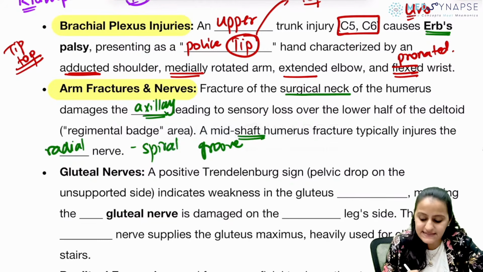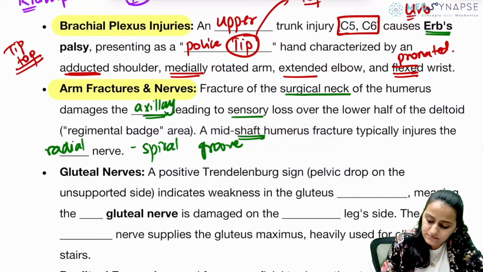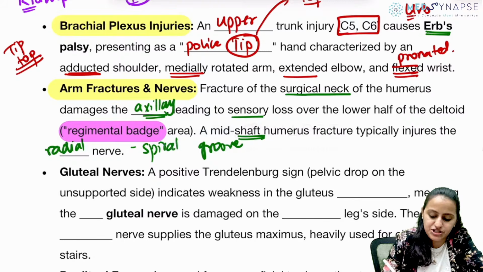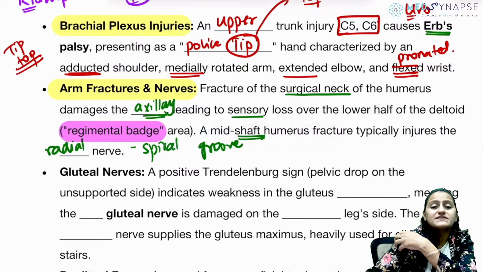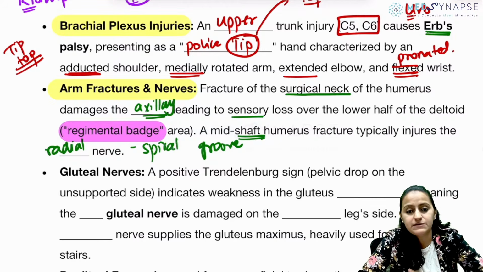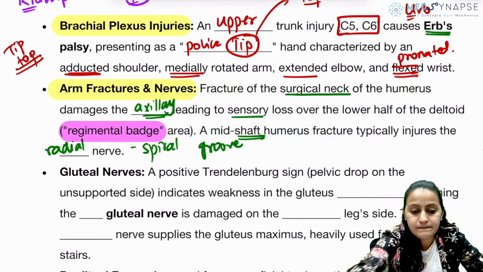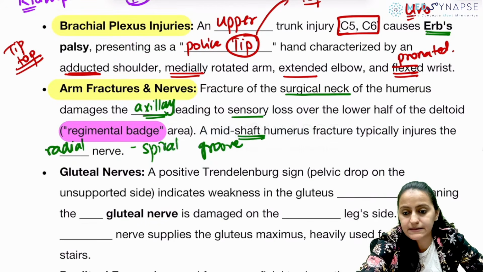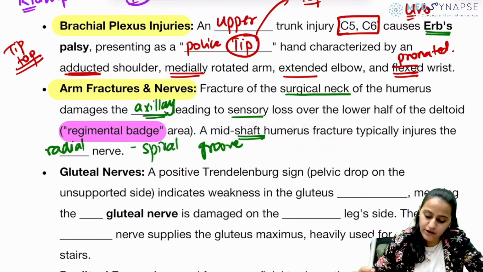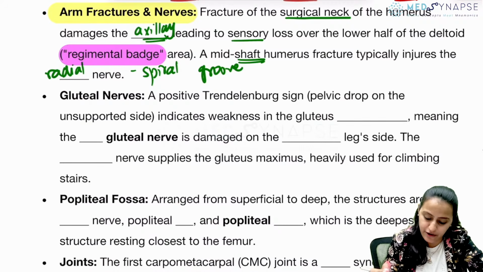And when there is axillary nerve injury, there is sensory loss classically over the regimental badge area. That is what it is called, regimental badge anesthesia. There is loss of sensation here in the upper arm. So remember that is regimental badge anesthesia. Is this clear with everyone, guys? Very, very important. All of these are PYQs, so they are highly important for your exam.